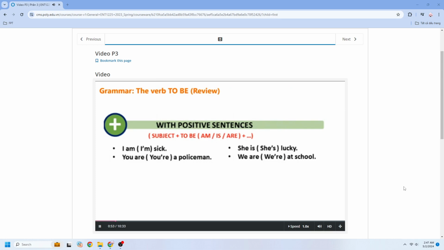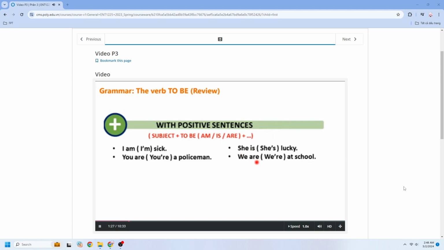Structure: subject plus verb to be with either am, is, and are plus the clause. Okay? First, verb to be: I am sick. I'm sick. You are a policeman. You're a policeman.